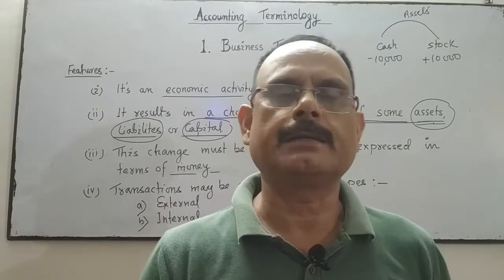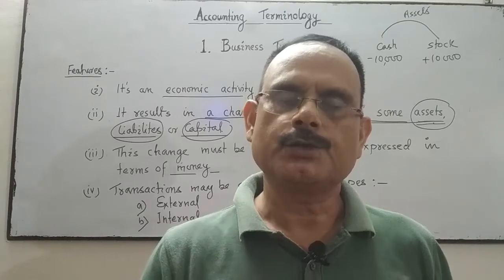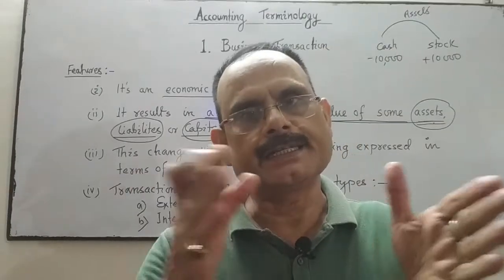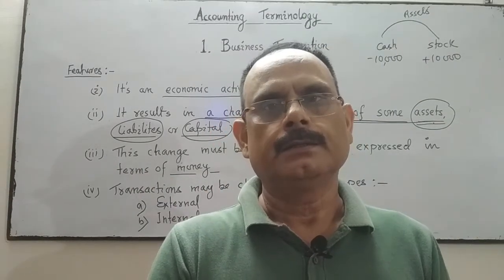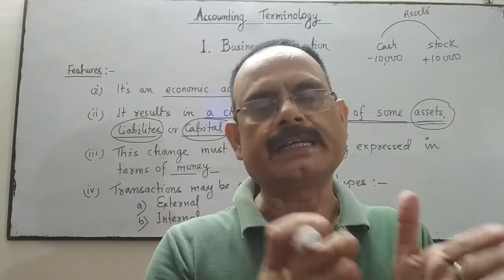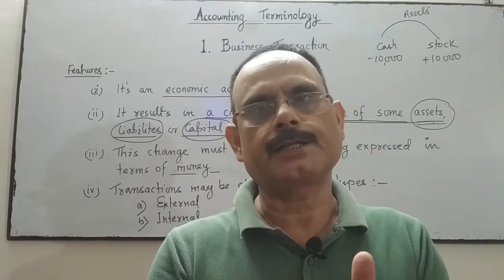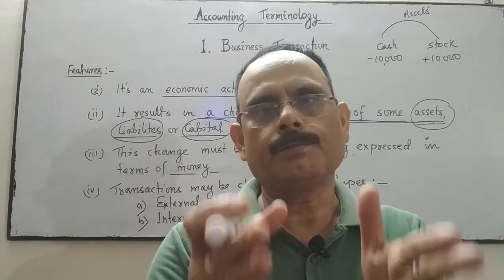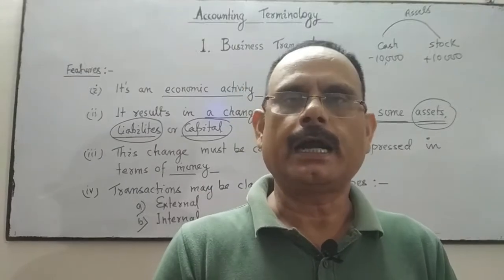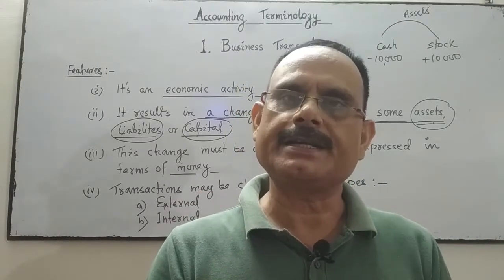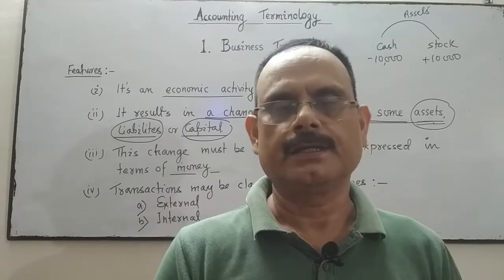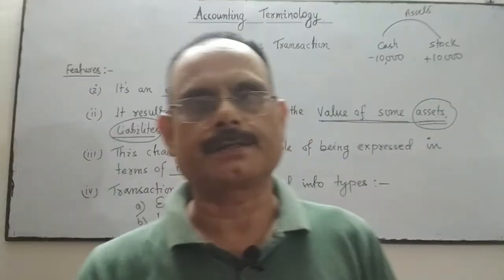When the business charges depreciation on assets, the value of the assets of the business is decreased and an expense is created. It's an internal transaction, not with outsiders.